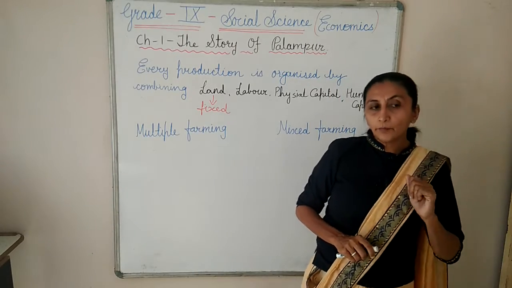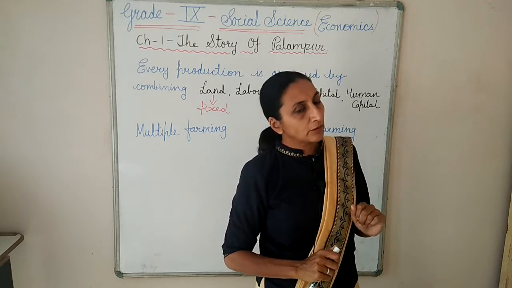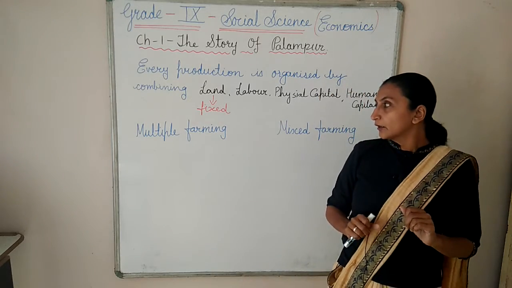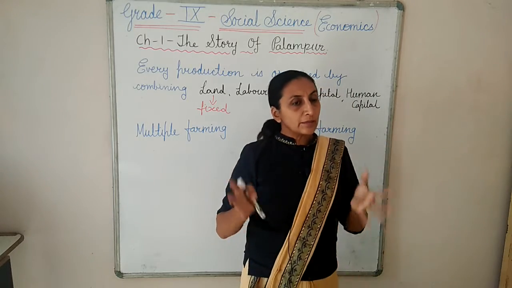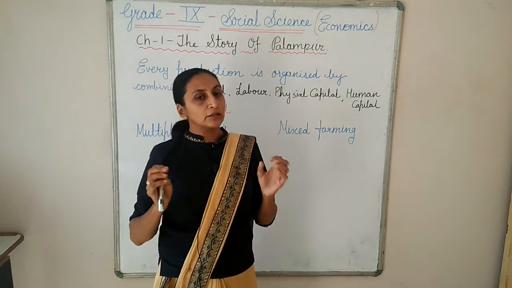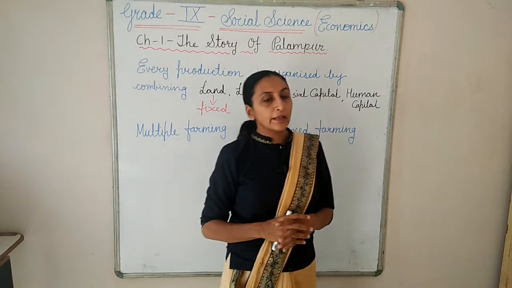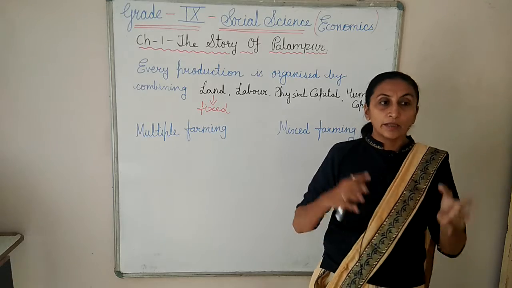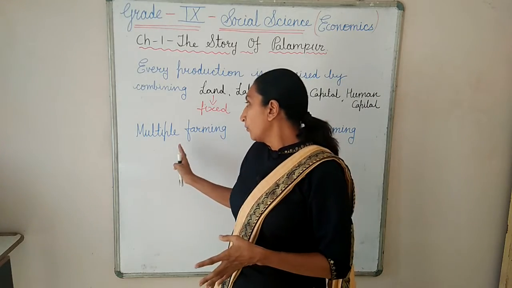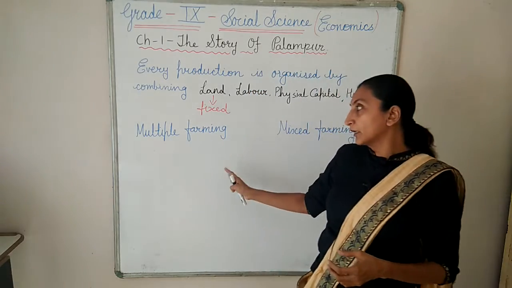Now we have seen that in Palampur the farmers take the Kharif crop and Rabi crop also. And in Palampur village, maximum people are associated with farming only. Now, multiple farming. What is the meaning of multiple farming?